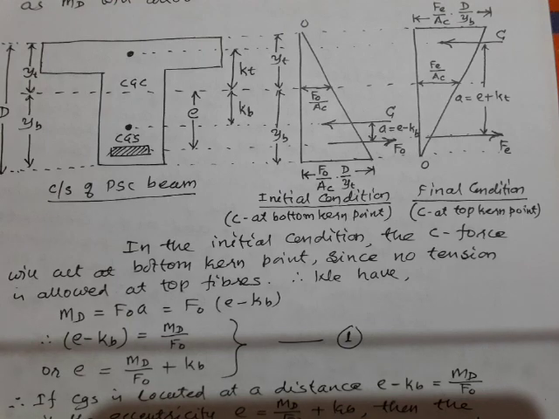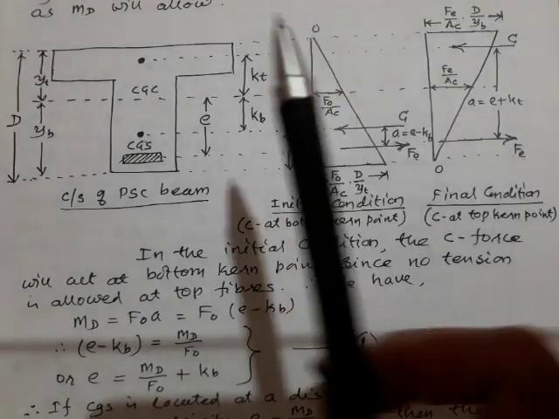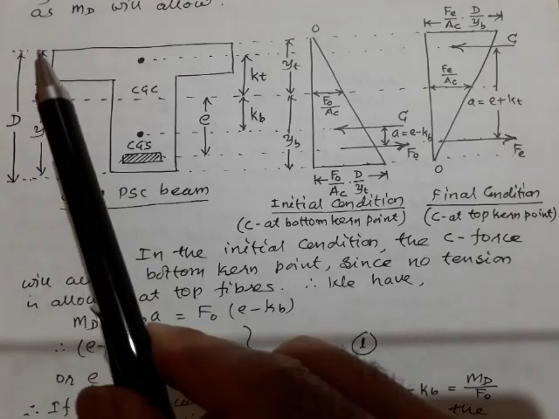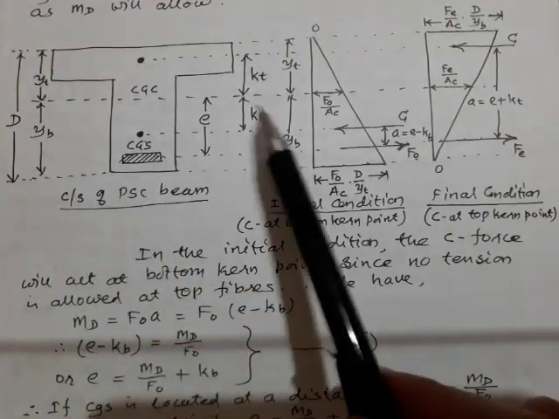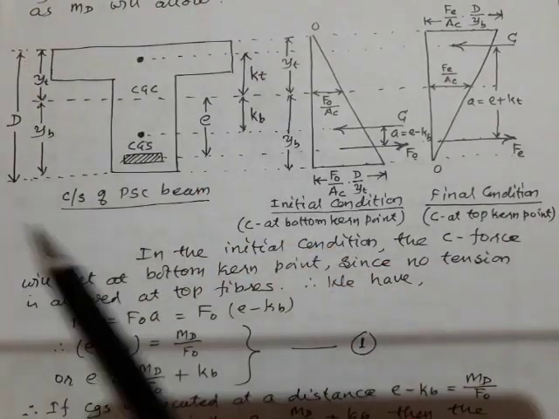In the last class, I was talking to you regarding the final design. Now we'll take up a T section, as I've already said. I can mark here D, YT, YB, etc. Now eccentricity, KT, KB. I've already discussed this with you.